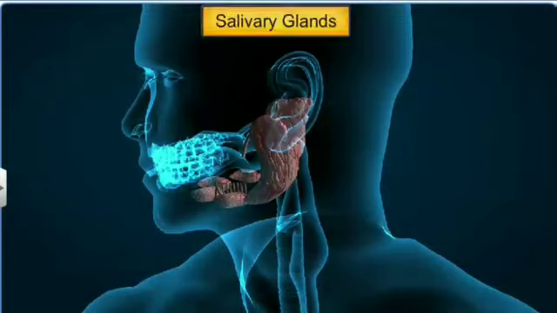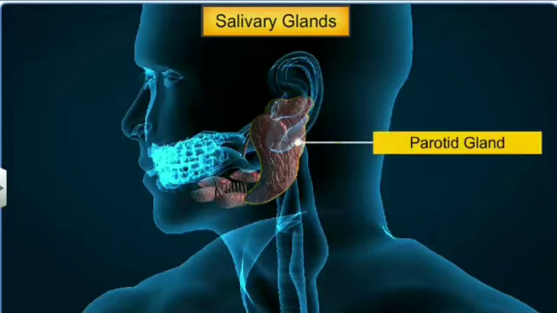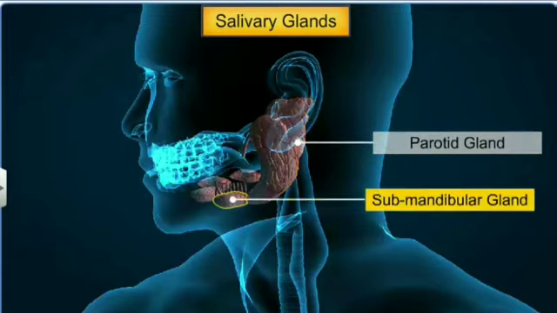There are three pairs: the parotid gland, located in the cheek; the submandibular gland, found in the lower jaw; and the sublingual gland, located below the tongue.